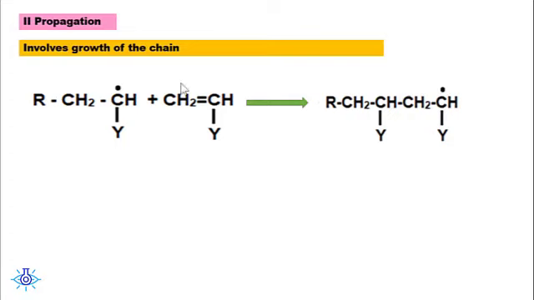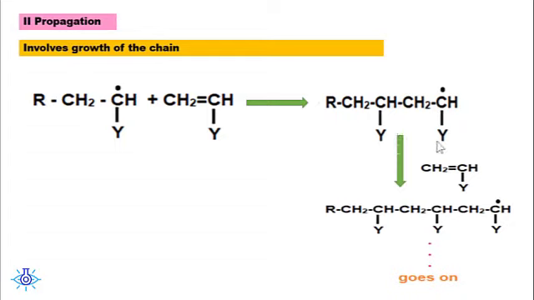During this reaction also, we can see the double bond is breaking and one electron is moved out here to form the bond here. The other electron moves out, forming the growing end.